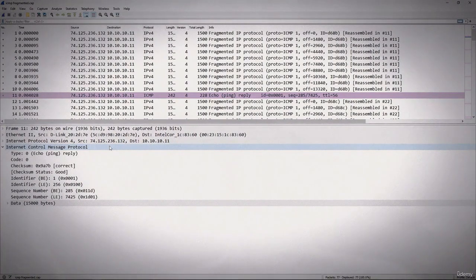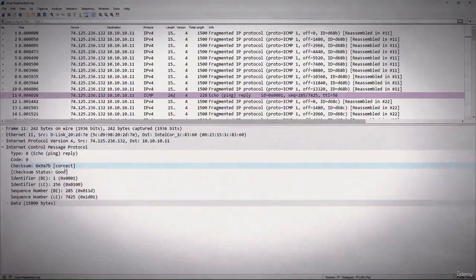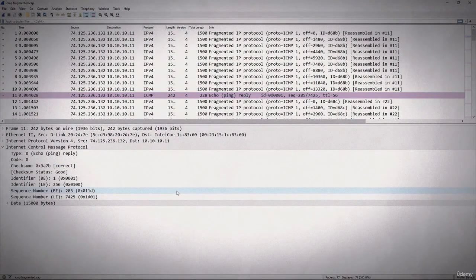So we see the IP header, and then within the ICMP header we see the type, the code, and the checksum, and then data, which is essentially nothing. So nothing bad happens, it's just a test for reachability.